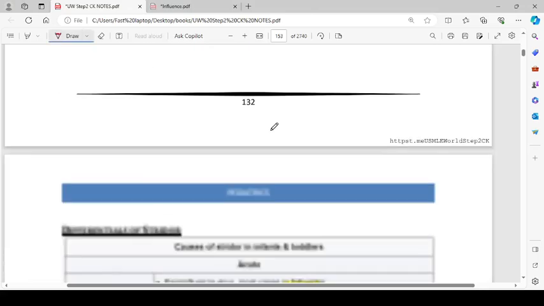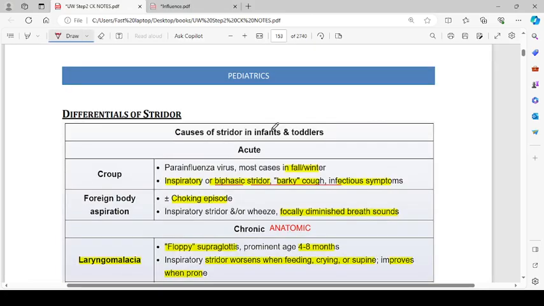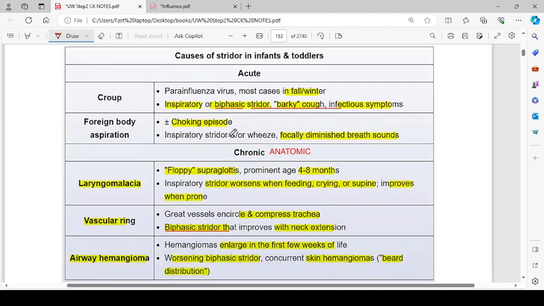So let's get straight into it. The very first topic is about the differentials of the stridor. We have talked about that before, but I don't remember, I think it was general principles or something. But now let's do that again.